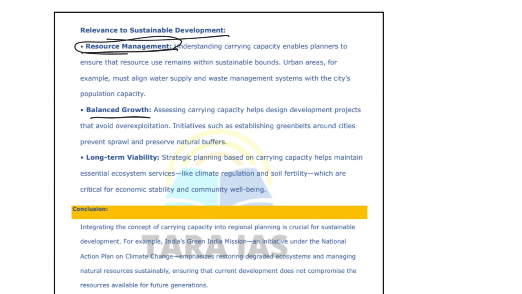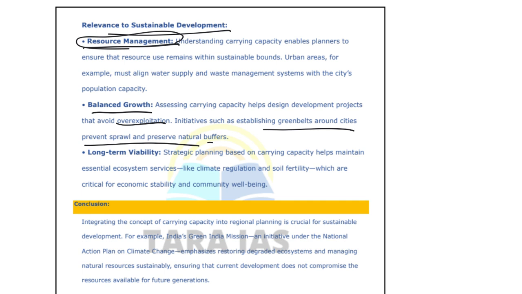And next comes balanced growth. Understanding carrying capacity gives us an idea that, okay, at this point over-exploitation is happening, so we will reduce it. Certain initiatives like green belts and green parks will also be taken in order to maintain that stability, in order to maintain the balance in the ecosystem.